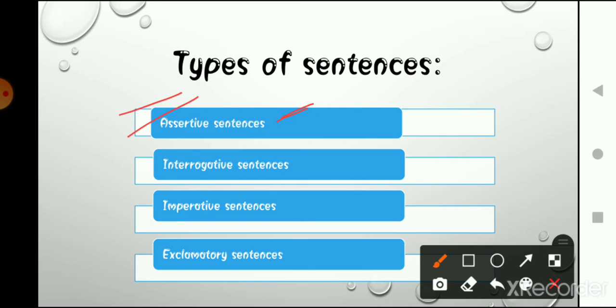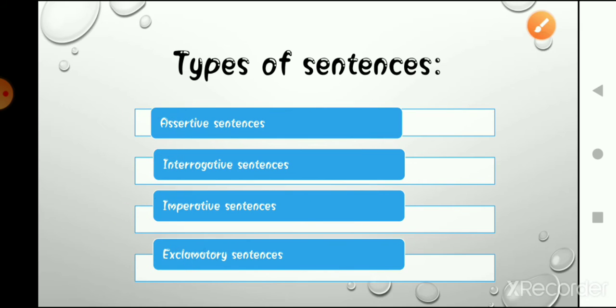The second one is interrogative sentences. Third one is imperative sentences, and the fourth one is exclamatory sentences. So now let's discuss in detail.